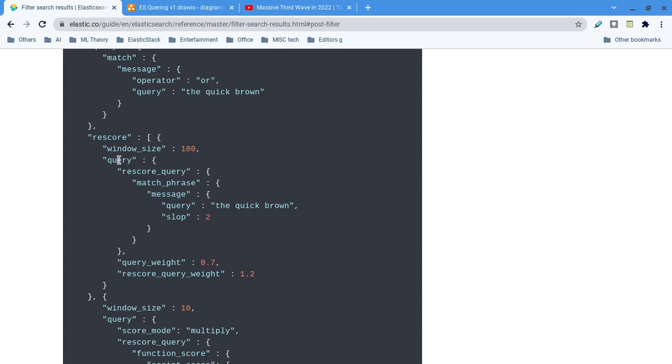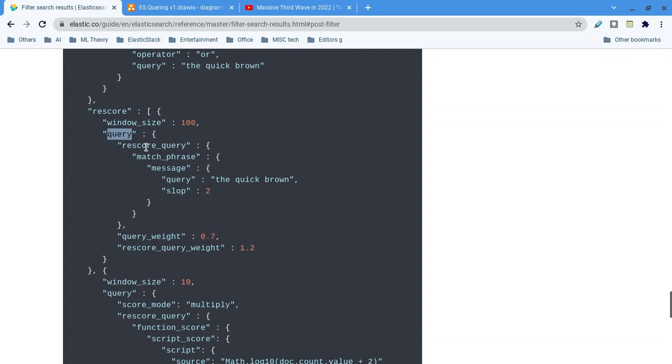Let's say here we have two rescores. One rescore is based on the message, which should be this query: the quick brown. This match phrase has to be matched. Let's say we have 15 records right now after the post filter. Within those 15, I can apply multiple rescores, for those records whose message is like this or has any one of these words. For that I am doing this kind of rescoring.